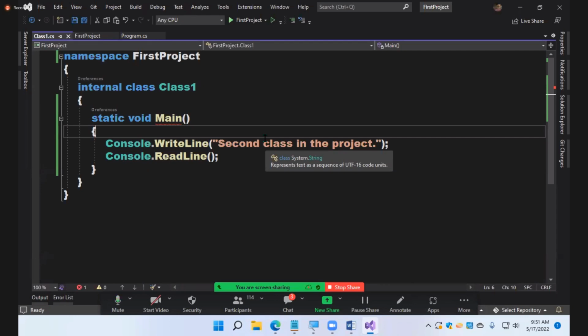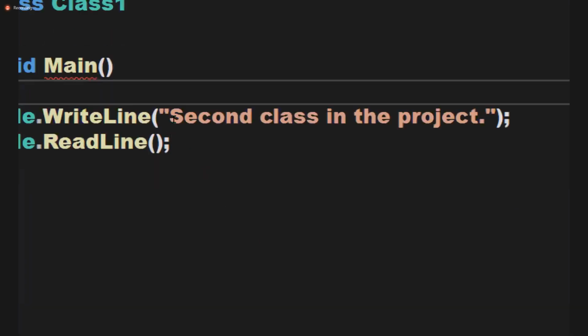Imagine you purchase a new machine that has two start buttons. Now you are confused about which button to click, so you don't click any button. Which one should I click? Why did you give me two buttons? Suppose 3 or 4 start buttons are given, are you not confused? If you have one start button, I'll click on it. But if I have 4 start buttons, I'll call customer care and ask which one I should click. It's the same confusion. Multiple entry points are recognized, so where to start the execution from is a big confusion for Visual Studio now. And that's the reason it is throwing you an error. If you put your mouse there, it will tell you what it is.